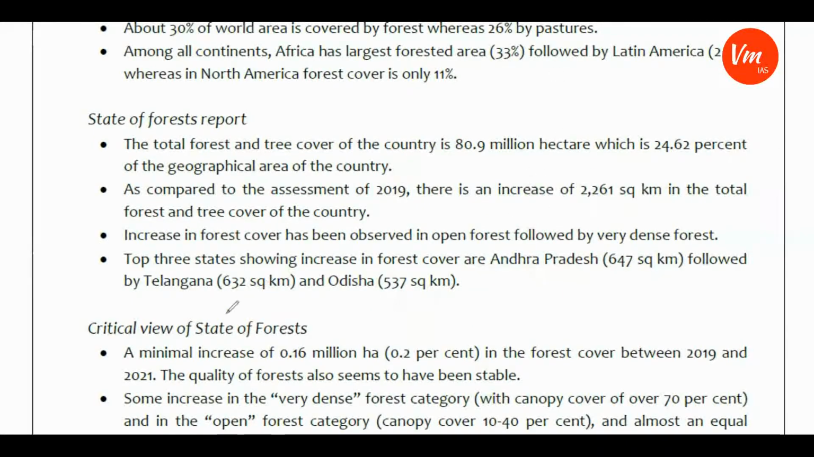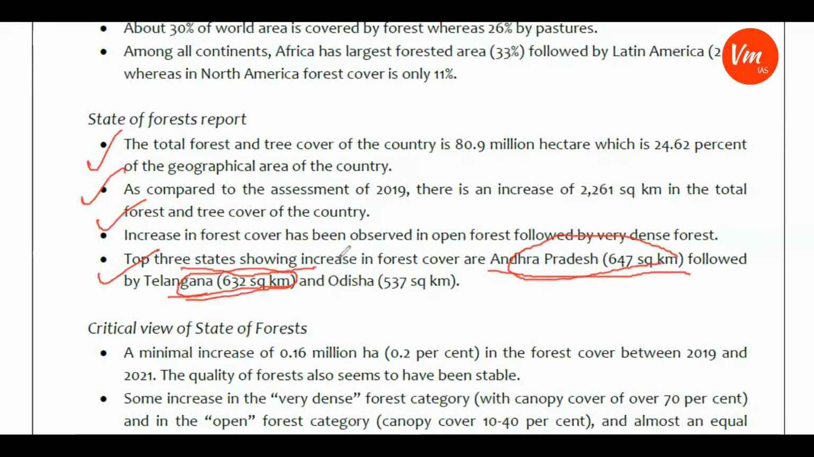Now, one of the interesting facts about the recent Indian State of Forest Report 2021 is that the top three states showcasing increase in the forest cover are Andhra Pradesh, that is 647 square kilometer, followed by Telangana, 632 square kilometer. So this is the reason why I made it a point to provide basic facts about the forest in India, because Andhra Pradesh and Telangana are the top states which showed an increase in the forest cover.